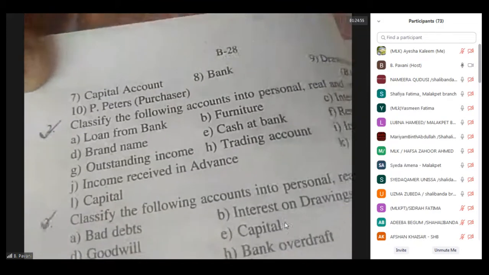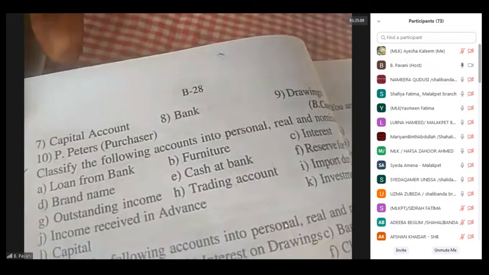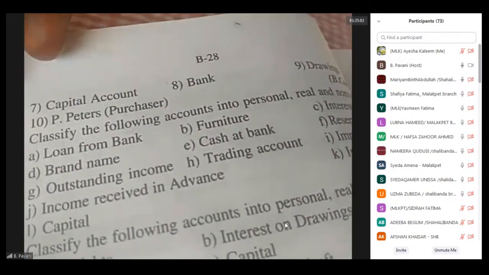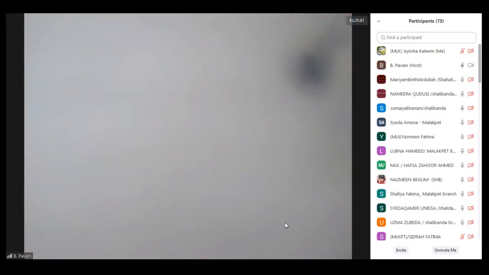Then the second question also you see. Classify the following accounts into personal, real, and nominal. Loan from bank. Personal account, because for the loan they are taking, you are representing a person.